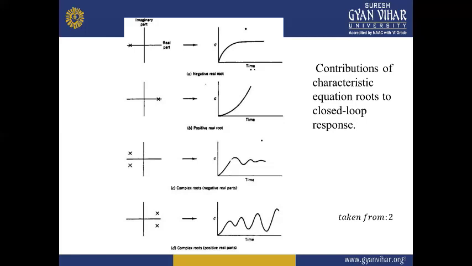There are a few points to be remembered for a Hurwitz polynomial. A Hurwitz polynomial can have three types of roots: s equal to minus r, that is real and negative; s equal to plus minus j omega; and s equal to minus sigma plus minus j omega, with complex conjugates.